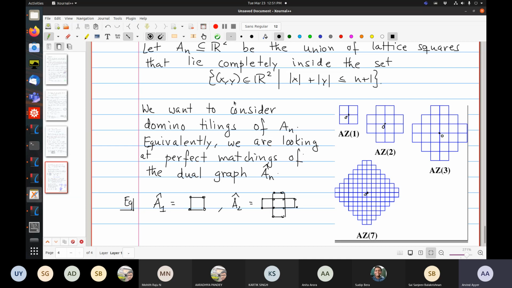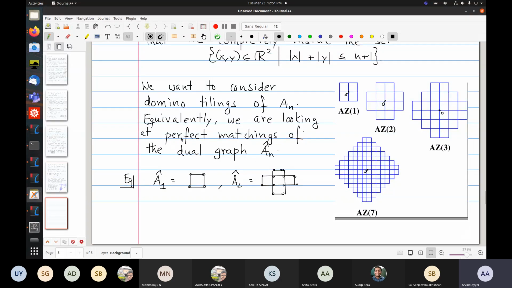Okay, no, you get the idea. Then we have perfect matchings of those. These two are clearly the same, as I argued before.